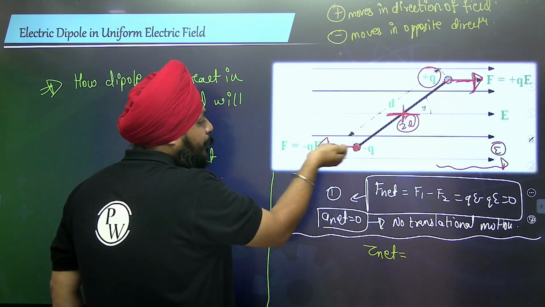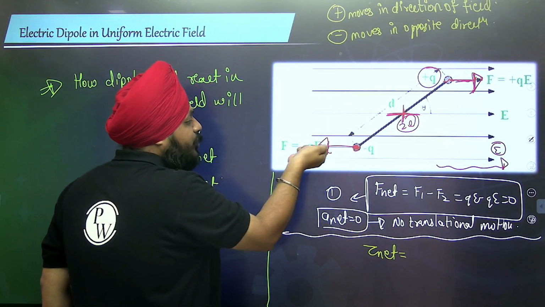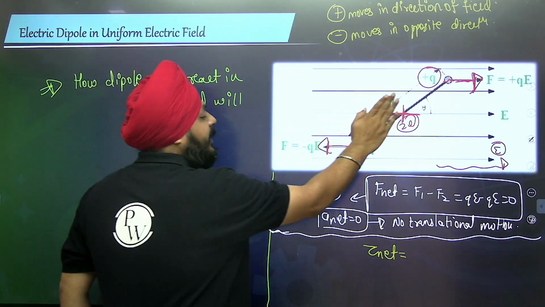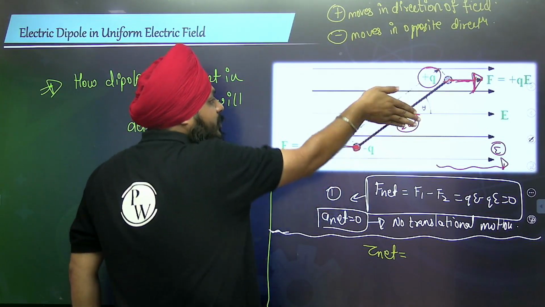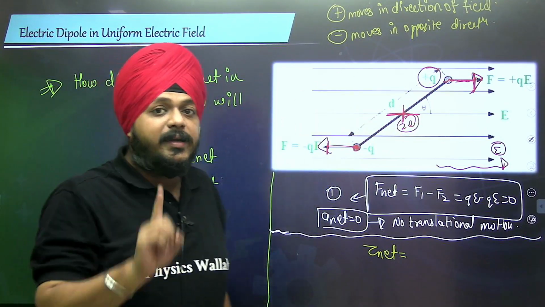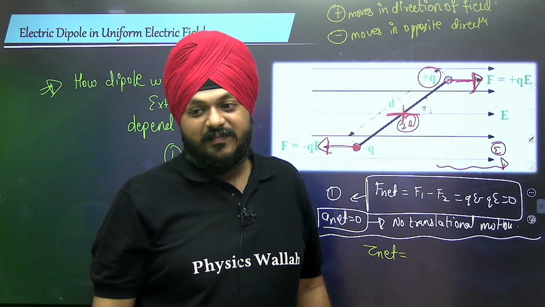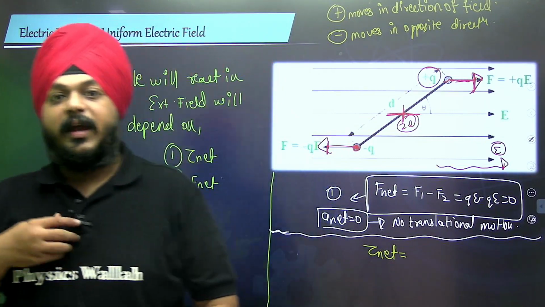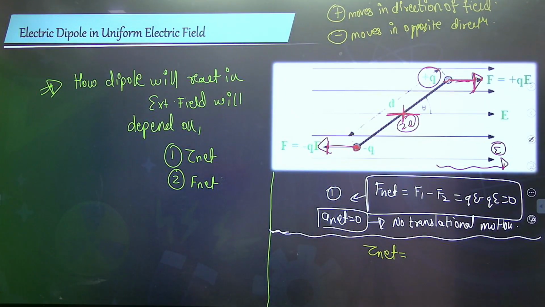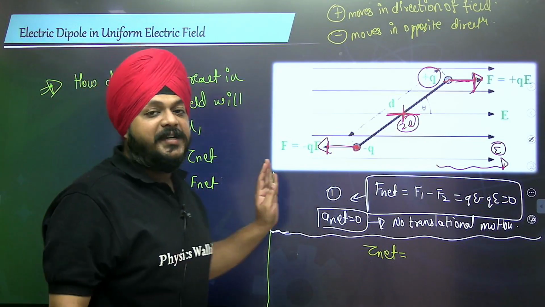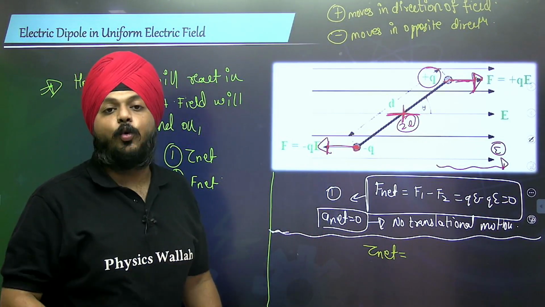If we pull the negative charge along this arrow, the entire dipole also rotates in the clockwise direction. So it means that the net torque is not 0.